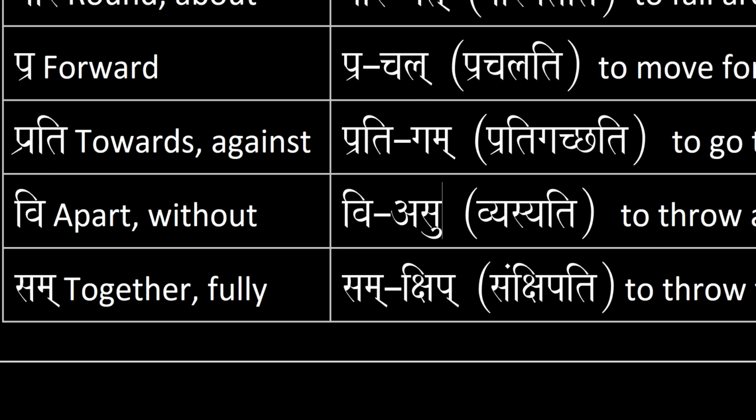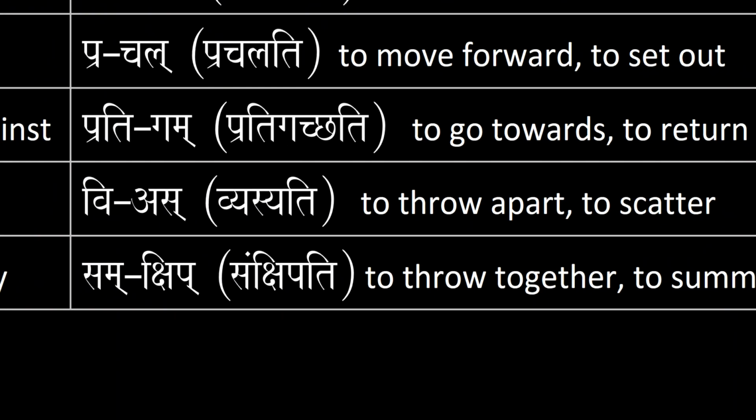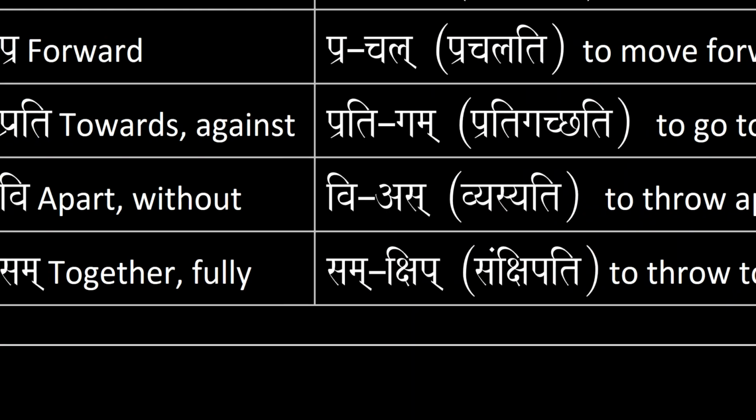Next, we have the preposition vi, which means apart or without. Many prepositions are used for the word without. And then we have us. So us means to throw in the fourth conjugation. So vi us means to throw apart or to scatter. So throw versus throw apart. And then you end up with vyasyati. So notice the ya there, indicating that this is the fourth conjugation.